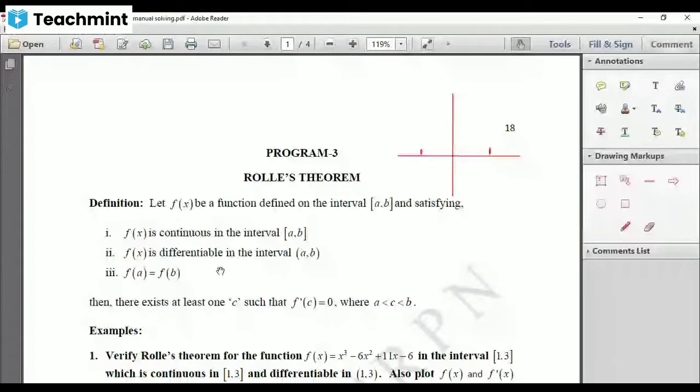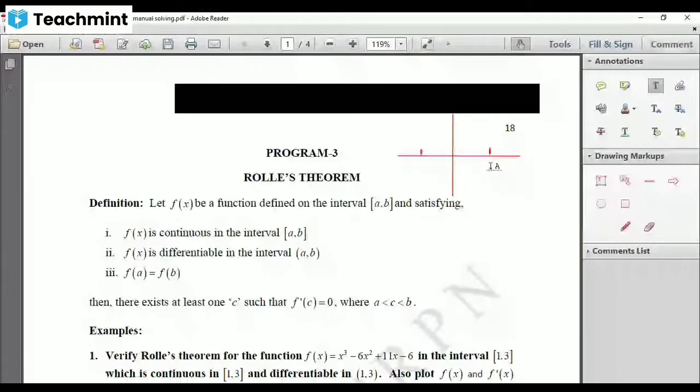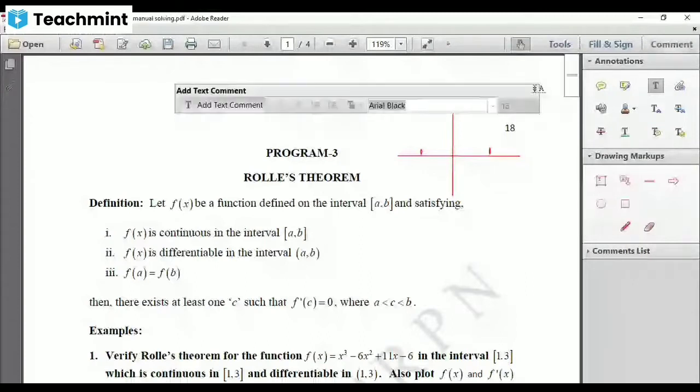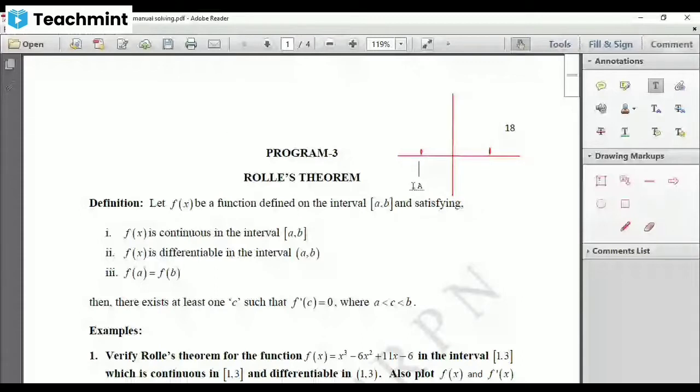That means you give values for x starting from a to b, then you get the corresponding f of x. Okay, so let me write a and b. This is my a and this is my b.